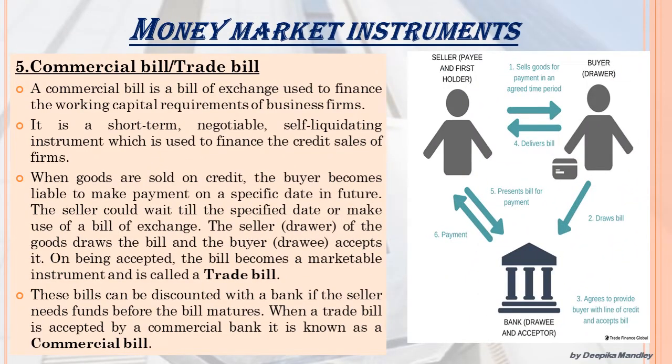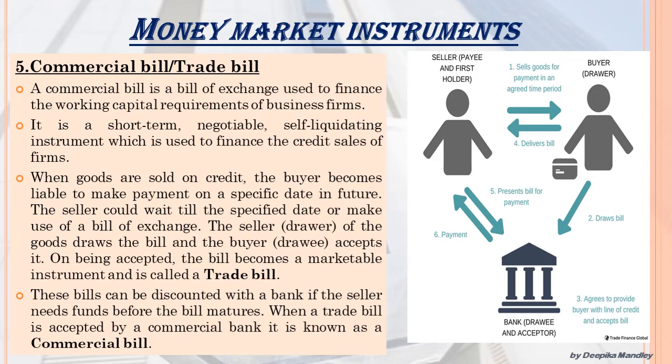Next and the last money market instrument is the commercial bill or the trade bill. Now, a commercial bill is a bill of exchange used to finance the working capital requirement of business firms. We all are aware of this term, bills of exchange, which is a short-term negotiable self-liquidating instrument used to finance the credit sales of firms.